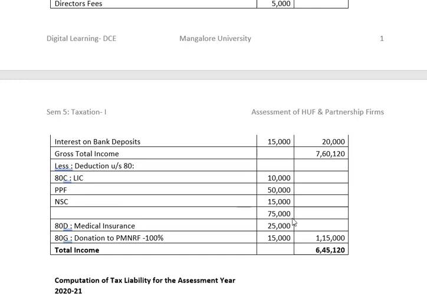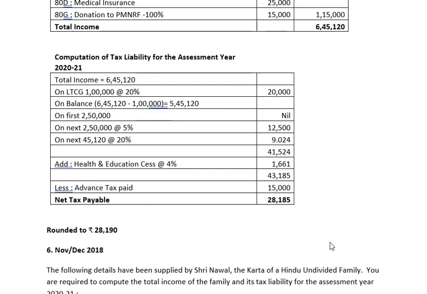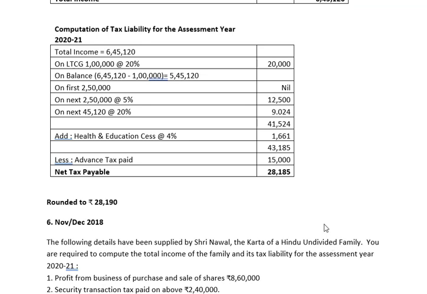Now deductions under section 80C, LIC, PPF and NSC. Total comes to 75,000. 80D, medical insurance 25,000 and 100% deduction, that is for Prime Minister's National Relief Fund 15,000. So total deductions under section 80 comes to 1,15,000. Therefore we get the total income 6,45,120. Now let us compute the tax liability as well as the net tax payable or net tax liability. Total income is 6,45,120.